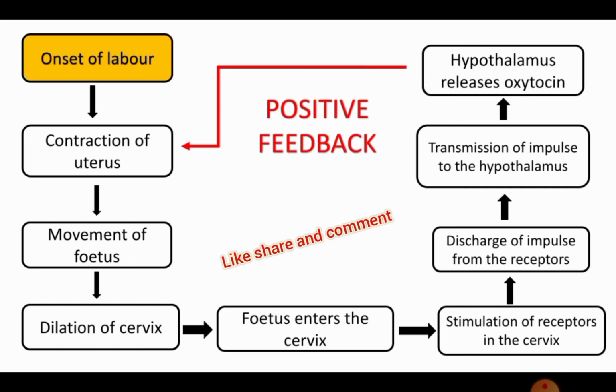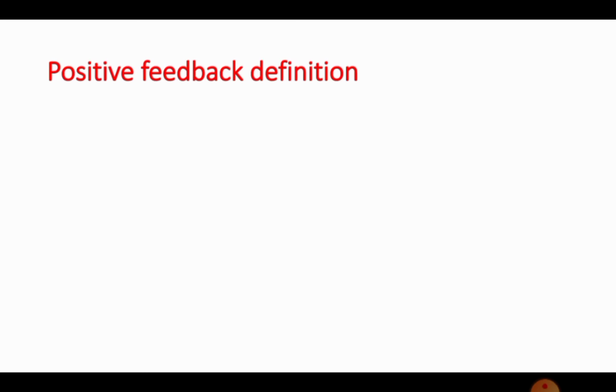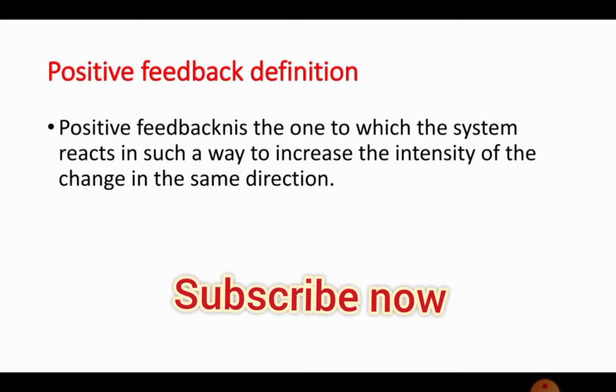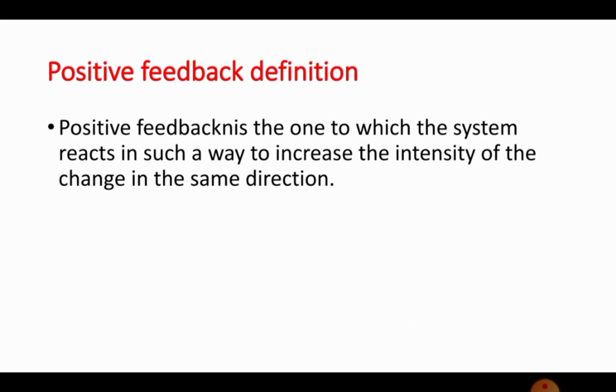So when our body reacts in such a way to reverse the change, we call it as negative feedback. And when our body is working in such a way to increase the intensity of the change to bring back the normalcy, we call it as positive feedback. So positive feedback definition: positive feedback is the one to which the system reacts in such a way to increase the intensity of the change in the same direction to bring the normalcy again.